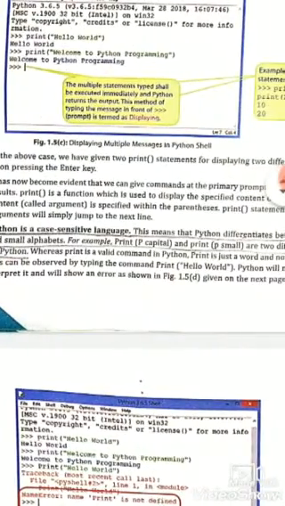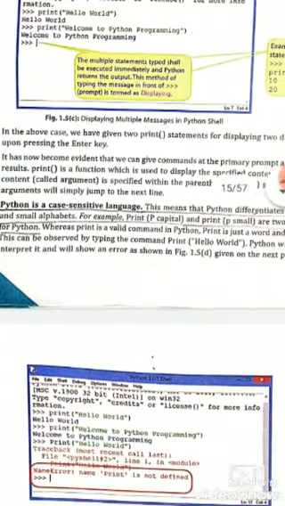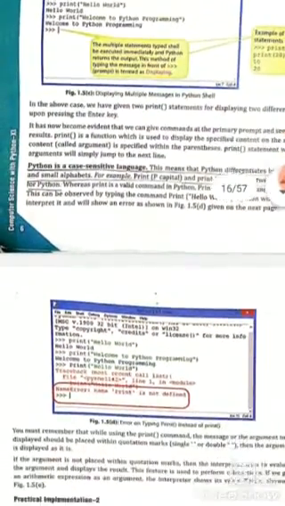Upon pressing the enter key, it is now evident that we can give commands at the primary prompt and see immediate results. Print is a function which is used to display the specified content on the screen. The content, called the argument, is specified within the parentheses. A print function statement without any argument will simply jump to the next line.